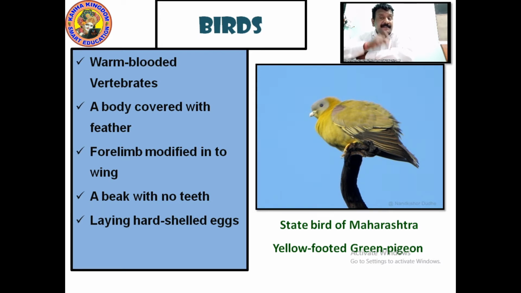What are birds? Birds are warm-blooded vertebrates, with a body covered with feathers, forelimbs modified into wings, a beak with no teeth, laying hard-shelled eggs for reproduction. Right? When you talk about a bird, you have to memorize that: warm-blooded vertebrates, body covered with feathers, forelimbs modified into wings, a beak with no teeth, laying hard-shelled eggs. Right? Write this down so that we can learn more about birds.